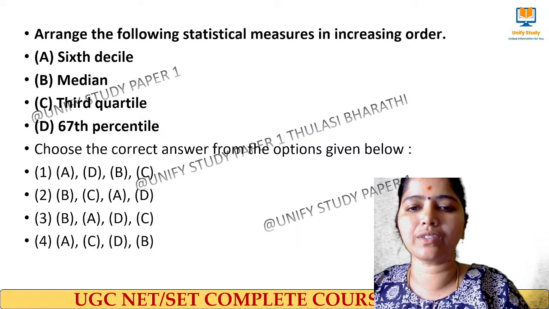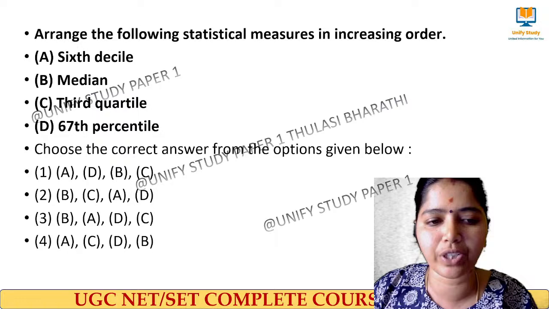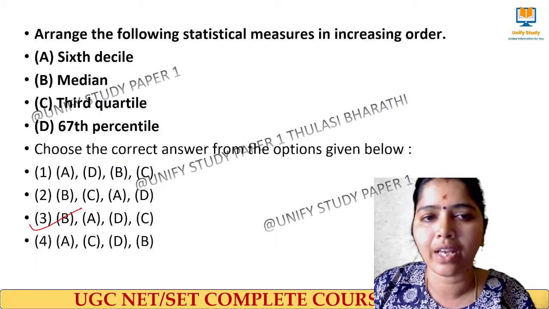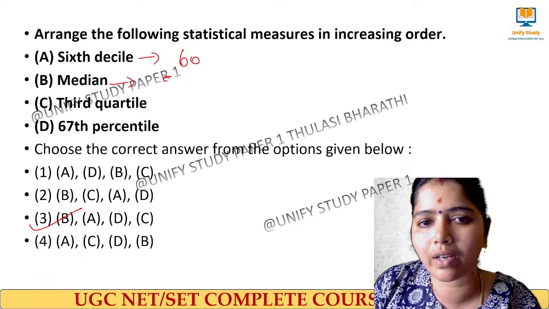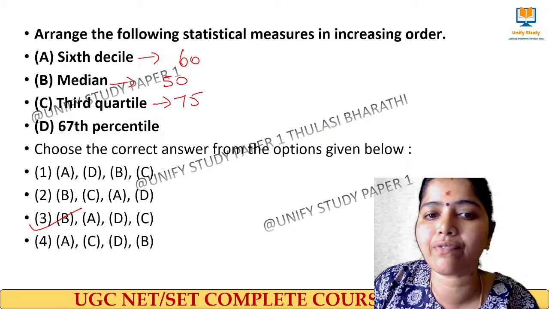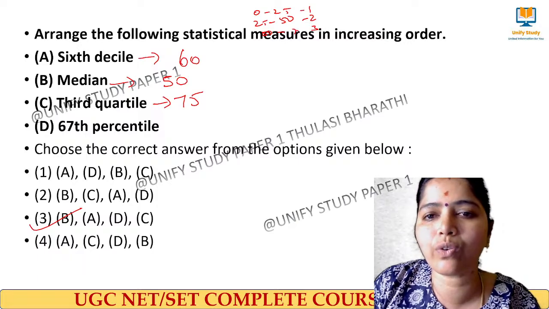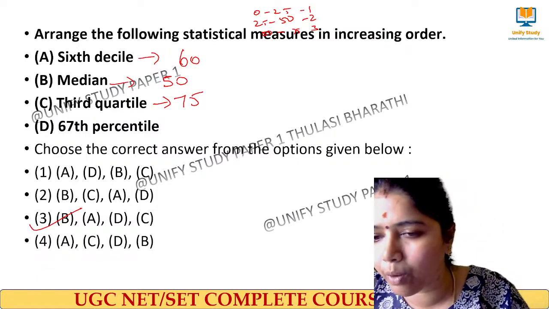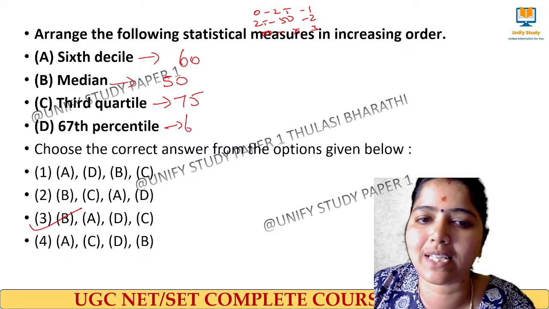The right answer for this question, what is the increasing order they have asked? Option 3 is the right answer. The 60th decile means what? 60. Median means what? 50. Third quartile means what? It is 75, because the first quartile lies between 0 to 25, the second quartile at 25 to 50, and the third quartile lies between 50 to 75. And what about the 67th percentile? That is nothing but 67.